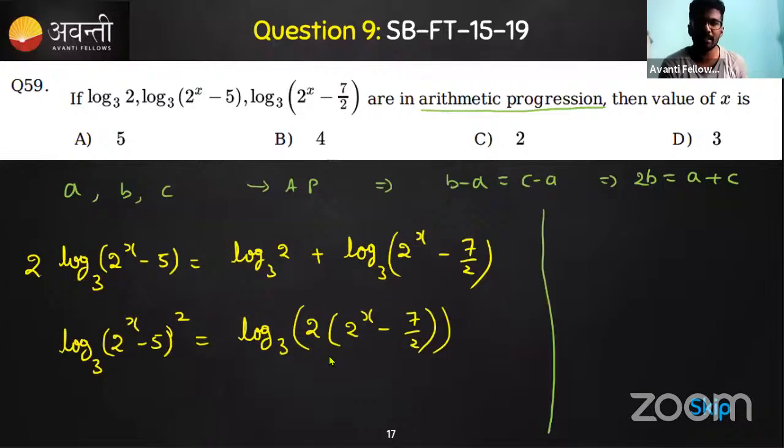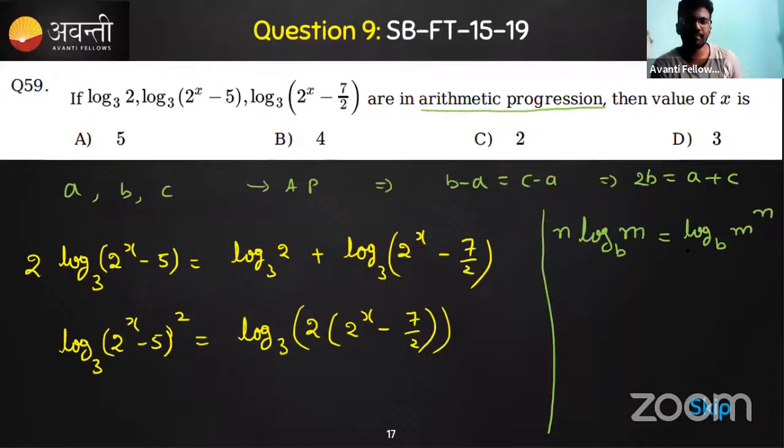One property is: if there is an m here and an n here, with some base b, then log m to the power n to the base b is n times log m to the base b. So like this also we can write. This is one of the properties I have.